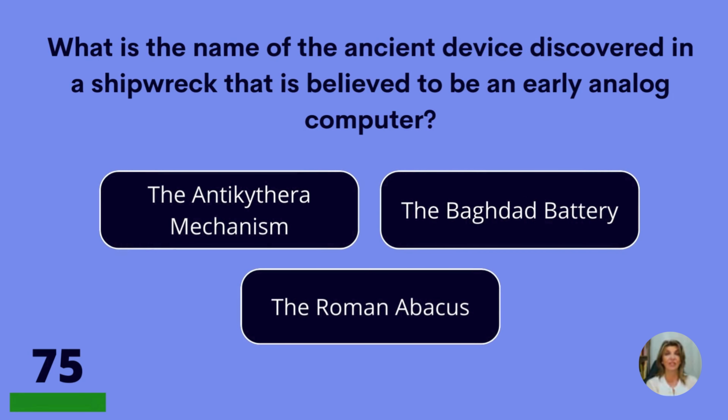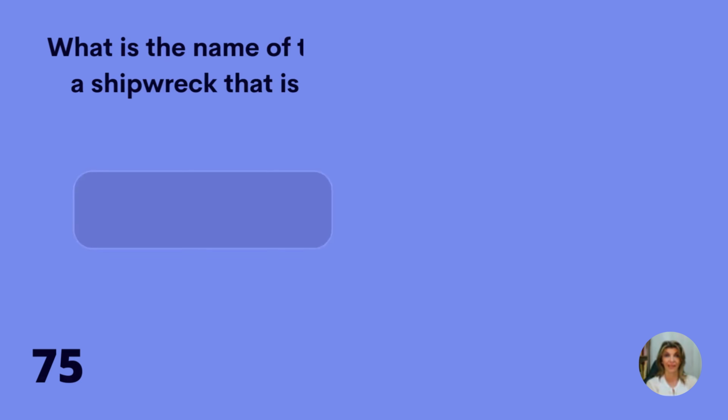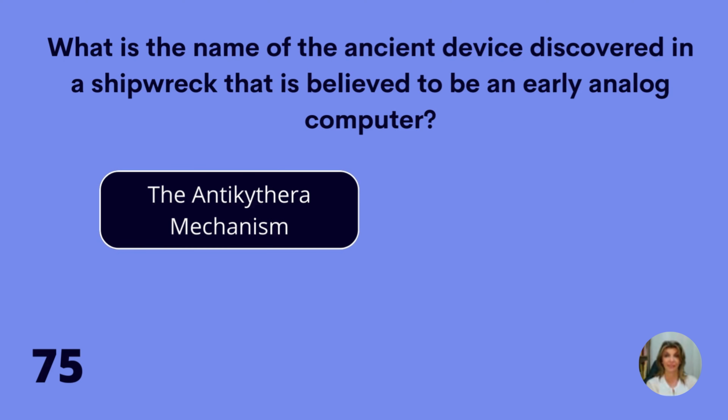What is the name of the ancient device discovered in a shipwreck that is believed to be an early analog computer? The Antikythera mechanism, the Baghdad battery, or the Roman abacus? The Antikythera mechanism.